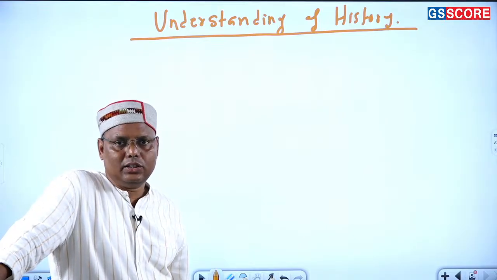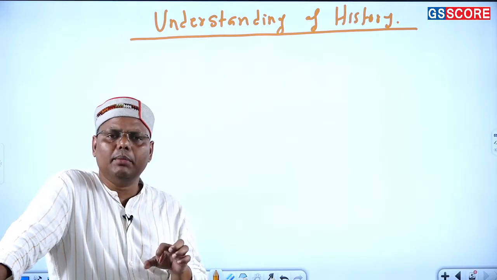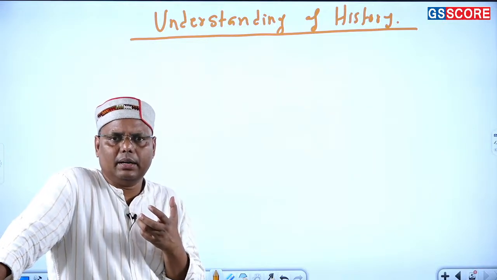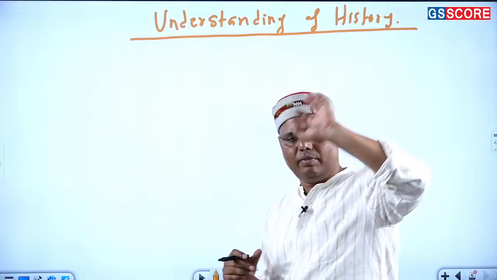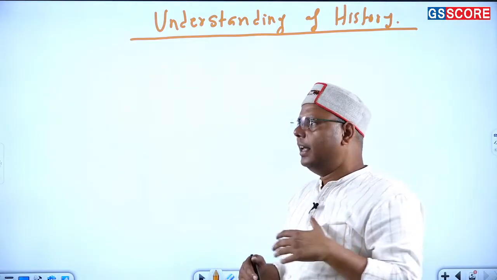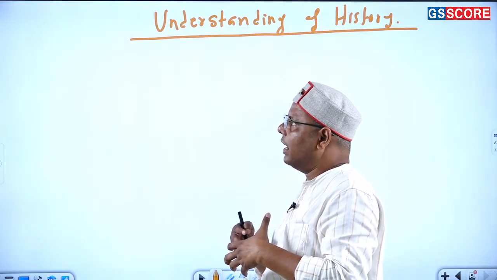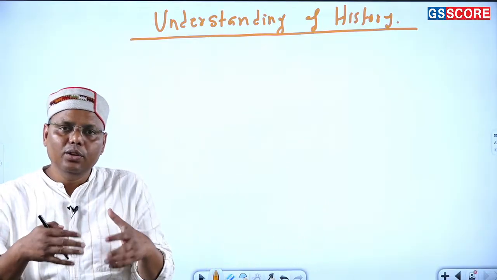It means that it is perpetually changing. So I would like to throw some light on this idea, how this perception of history is something which is changing, right? We will try to understand it from the ancient times, so that you can understand how the idea of history is changing, and how new perceptions are coming.